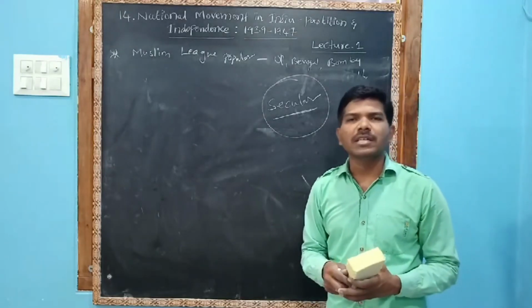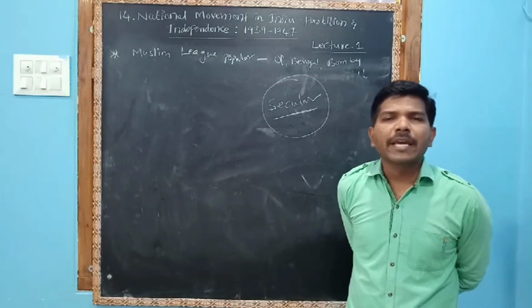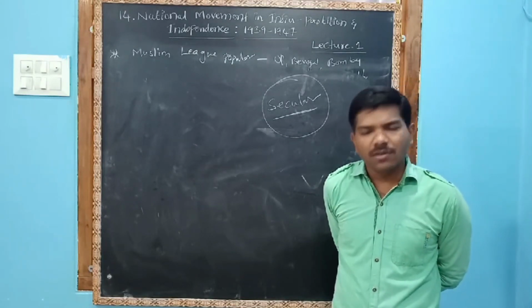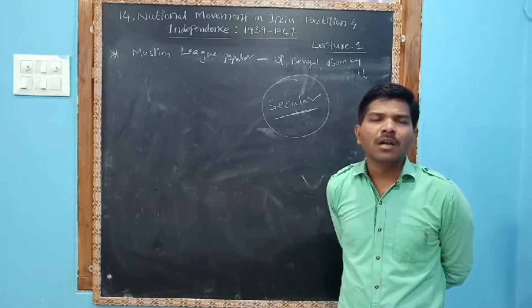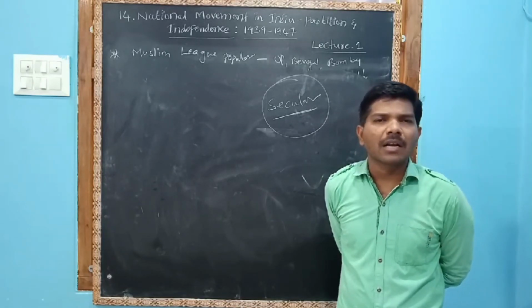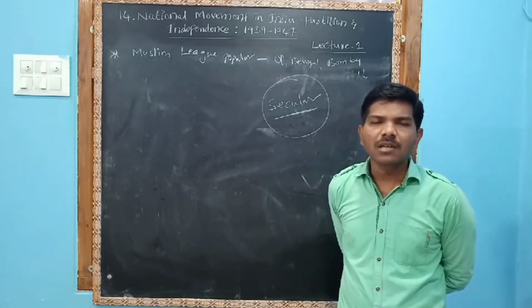We compared the 1937 elections and the 1947 elections, and the Congress party finally became a secular party and realized it should give membership to the Muslim League. The Muslim League was founded in 1906 in Dhaka by Aga Khan and others. So this is our session, children. Thank you.